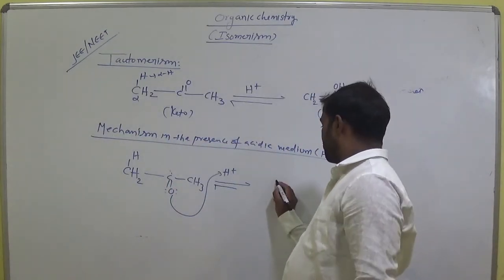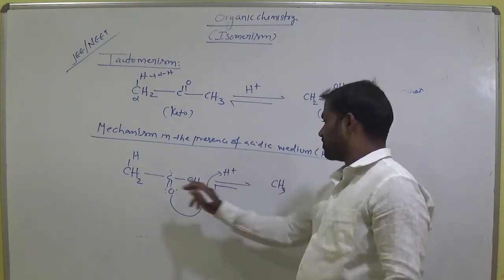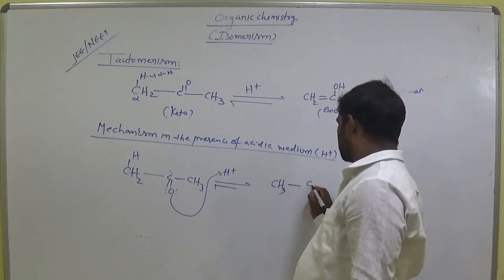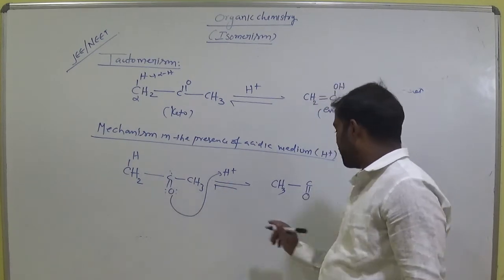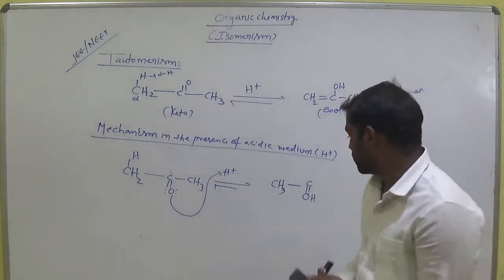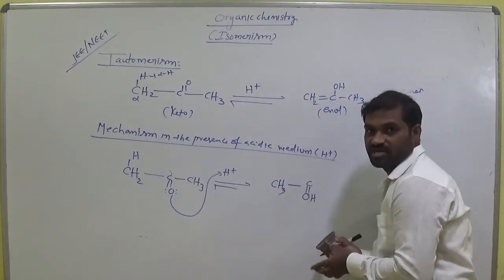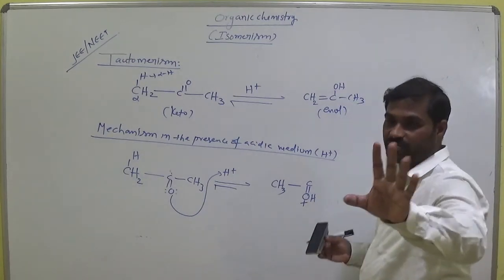Let's see. Here I can write CH3, and the bond C double bond O. On oxygen, now hydrogen is added. Oxygen generally has two bonds only, but the third bond is added with hydrogen. So instead of that, we have to keep one positive charge on oxygen. Keep it in mind.